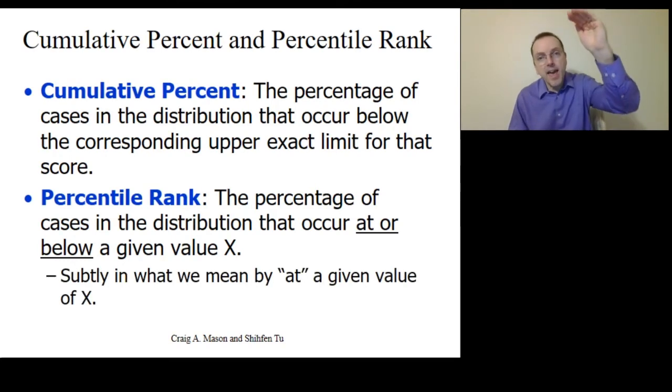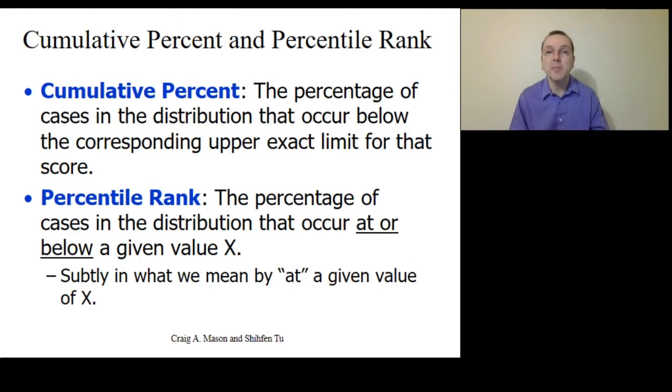Instead of taking everybody below the upper exact limit, which would include everyone who scored x, we assume that if we could precisely measure with infinite accuracy and precision, we'd find that half of the people with a score of x are actually slightly higher than x, and half of the people with a score of x are actually slightly lower than x. So to factor that in, at or below a score of x only means half of the people who scored x.